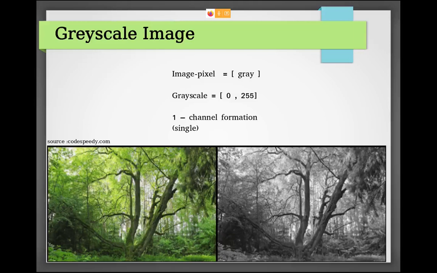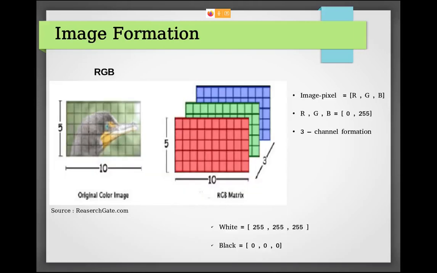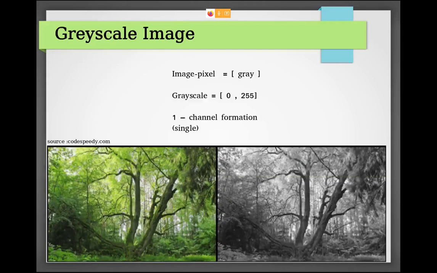It converts each pixel into a single value between 0 to 255. If you have a 0 value at any pixel, it has a higher gray value, more dark, higher grayscale. Okay, and it is a single channel. In RGB, it has a 3-channel formation.